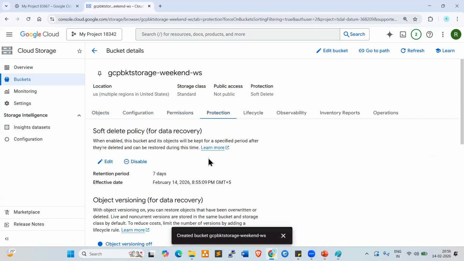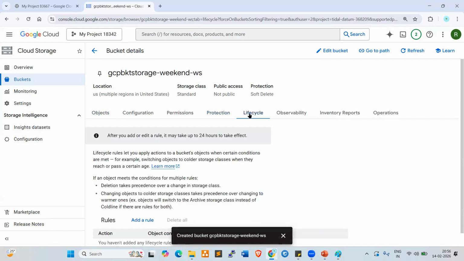Protection, if you want to check or modify any protection, you can modify it here. Life cycle, if you want to create any life cycle rules. In AWS also we have life cycle rules, right? So here also we have add rule. By creating the rule also we can modify something. Observability, so monitoring, inventory, reports, operations. These are all different tabs we have.